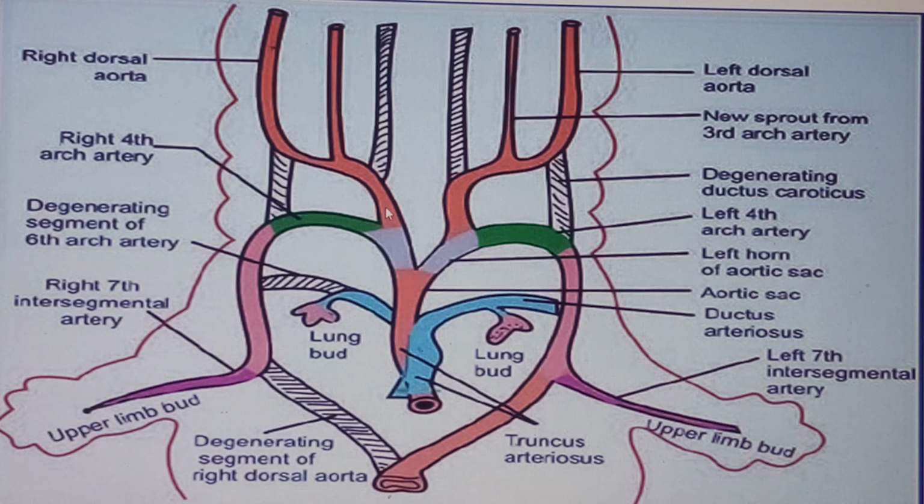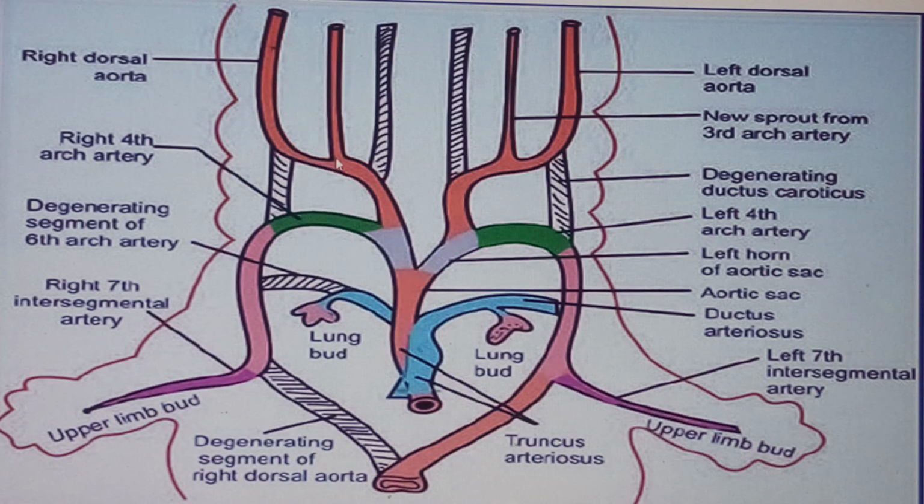So if I come to the right too, the right common carotid artery will be coming from the proximal aspect of the third pharyngeal arch artery. Then the distal aspect of the third arch artery alongside the cranial portion of the right dorsal aorta will be giving rise to, of course, the right internal carotid artery.